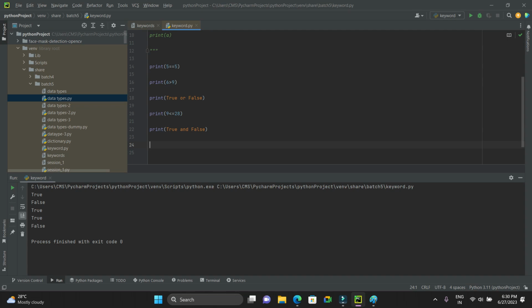But we are not printing them, right? If it is in double quotes, then it is printed as text. We are validating. This is validation, comparison, not printing.